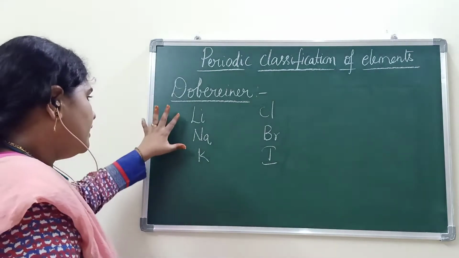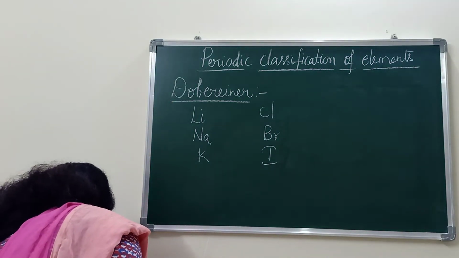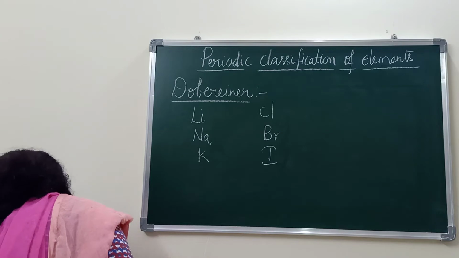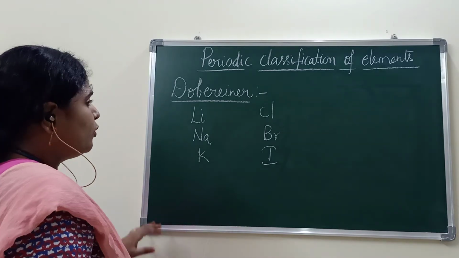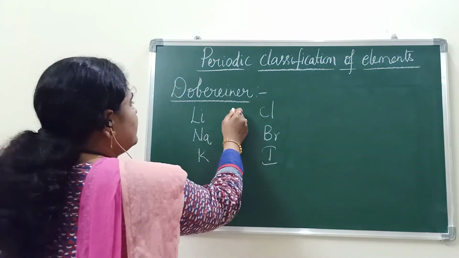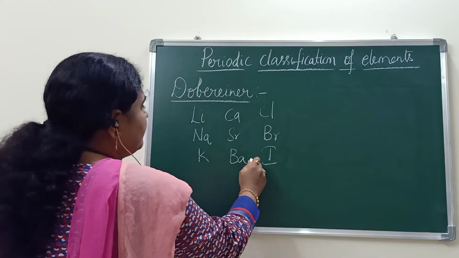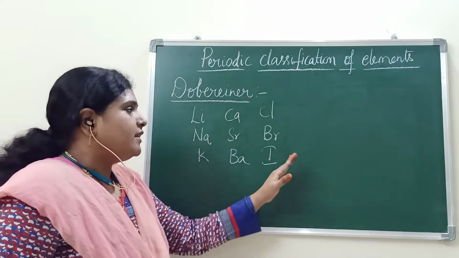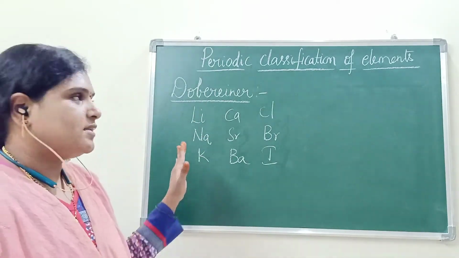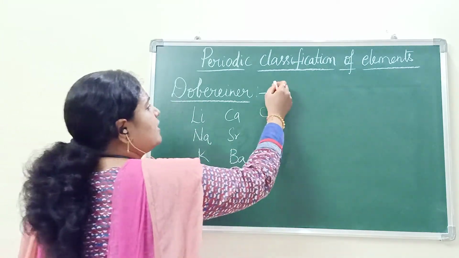Lithium, sodium and potassium is one triad, and chlorine, bromine, iodine is another triad. Calcium, strontium, barium. These are the three triads given by Dobereiner.